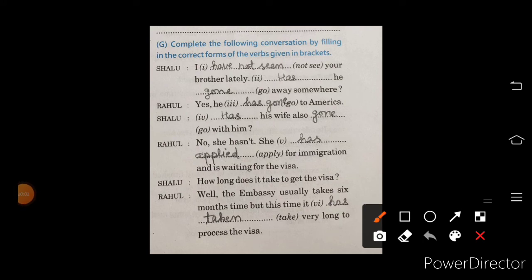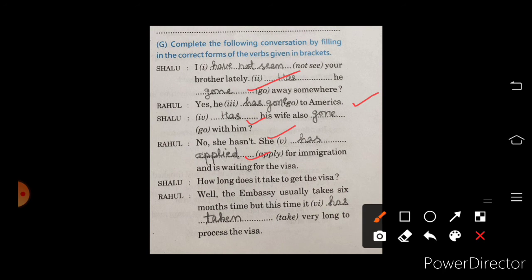We have to complete the following conversation by filling in the correct form of the verb given in the brackets. There is a conversation between two persons and we have to complete this conversation by using the verbs given in the brackets. First one, I have not seen your brother. Has he gone? Second sentence, yes, he has gone to America. Next one, has his wife also gone with him? Rahul, no, she hasn't. She has applied for immigration and is waiting for the visa.